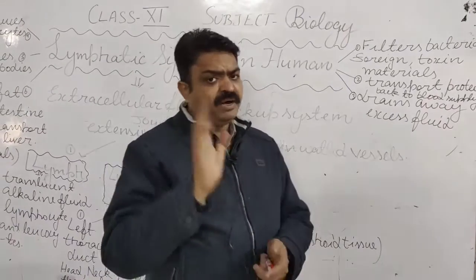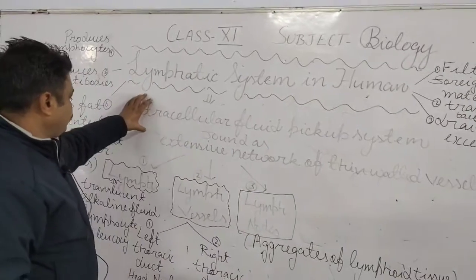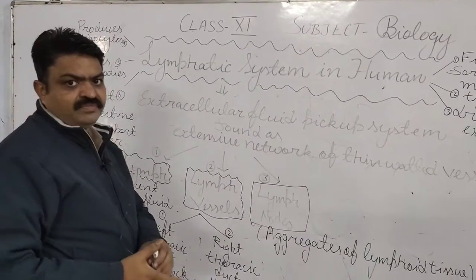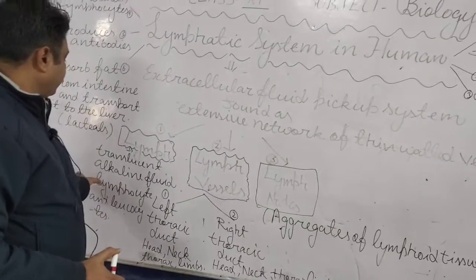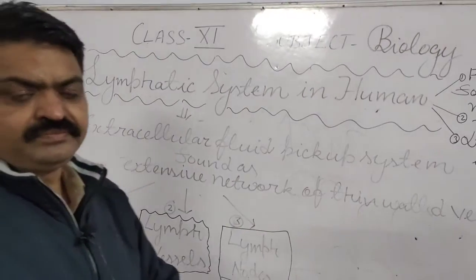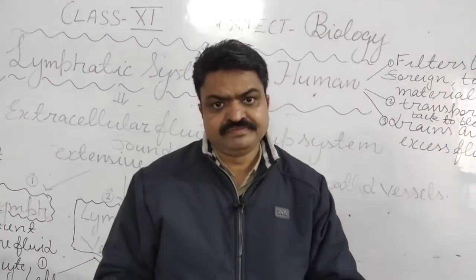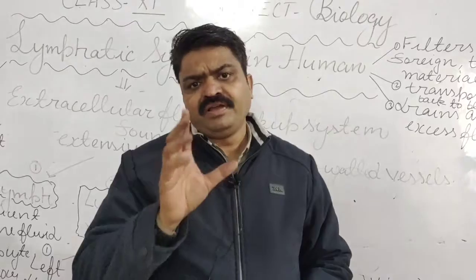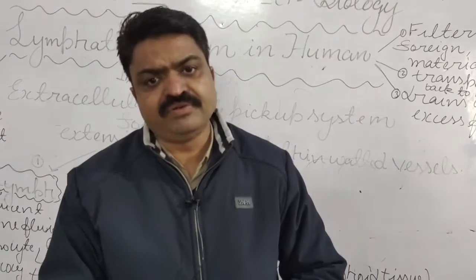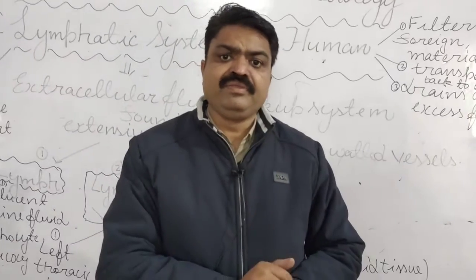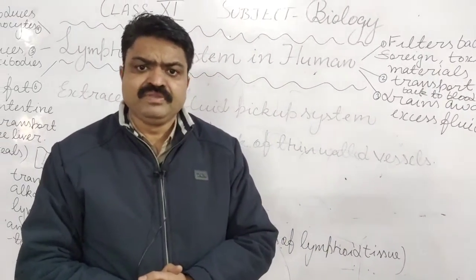There are three parts in the lymphatic system. Lymph is found, and lymph is a translucent alkaline fluid, students, because it is a plasma-like fluid that does not have protein, or has very little protein.